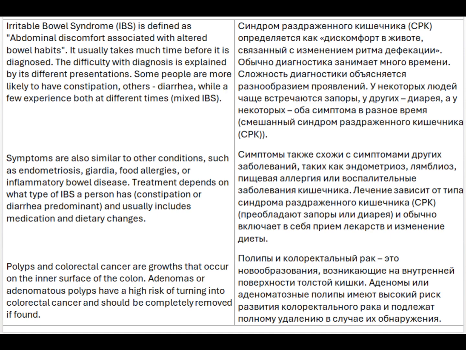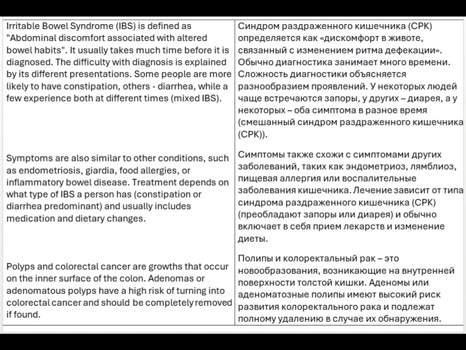Irritable bowel syndrome, IBS, is defined as abdominal discomfort associated with altered bowel habits. It usually takes much time before it is diagnosed. The difficulty with diagnosis is explained by its different presentations. Some people are more likely to have constipation, others diarrhea, while a few experience both at different times, mixed IBS. Symptoms are also similar to other conditions, such as endometriosis, giardia, food allergies, or inflammatory bowel disease.